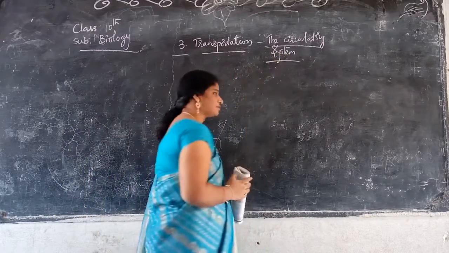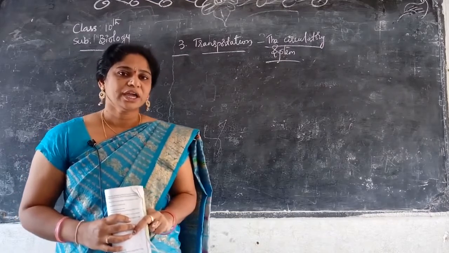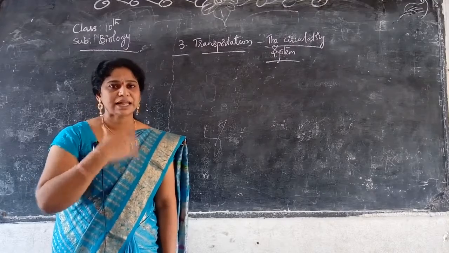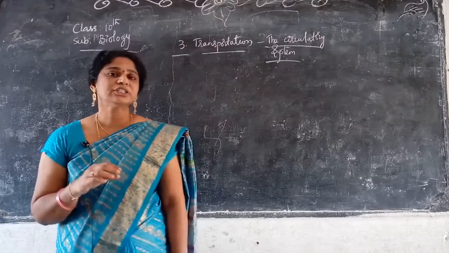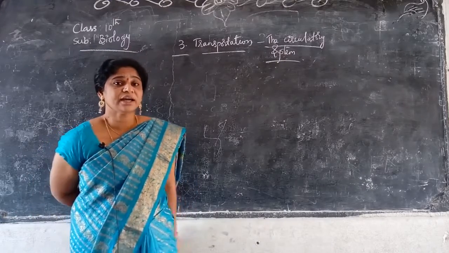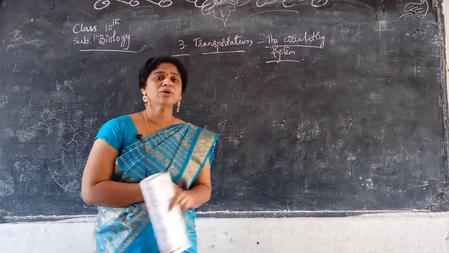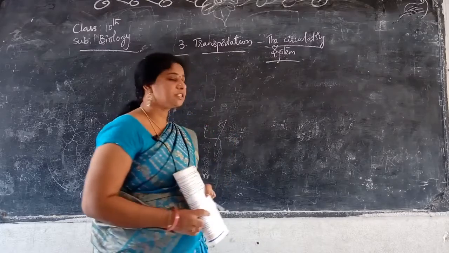Today we will discuss the third topic, transportation, the circulatory system. Already we read about the respiratory system: the lungs, the trachea, the gases exchanged, cellular respiration, and respiration in plants also. So now today we will learn about transportation and the circulatory system.